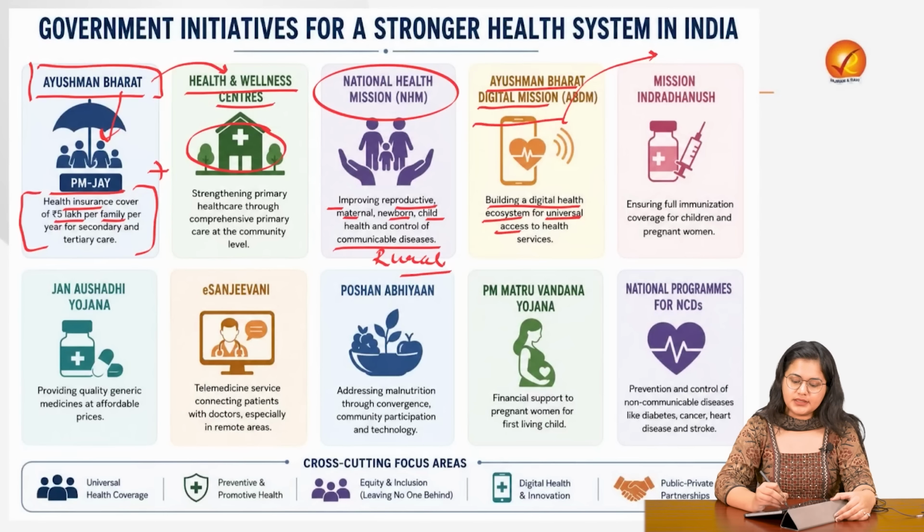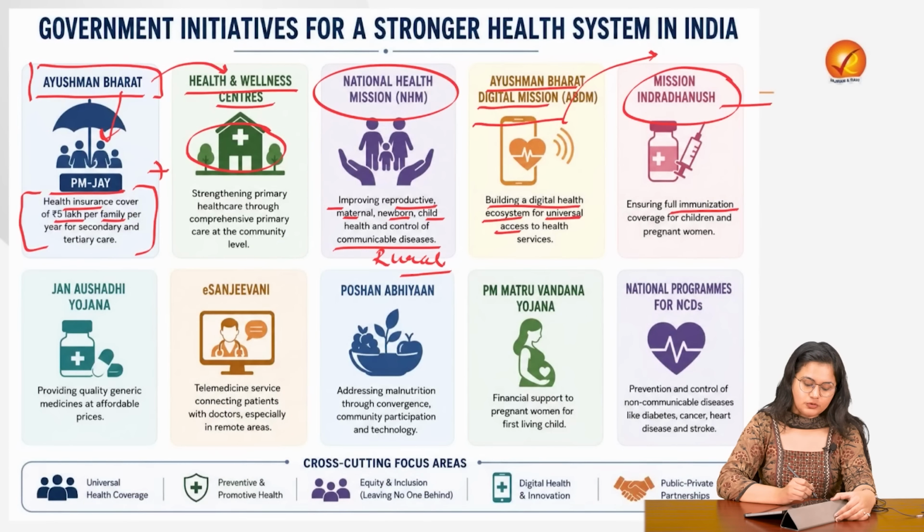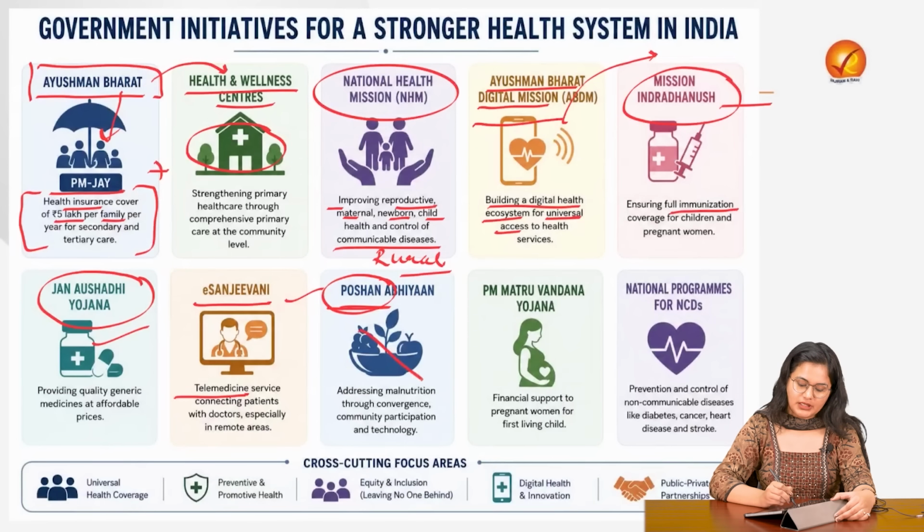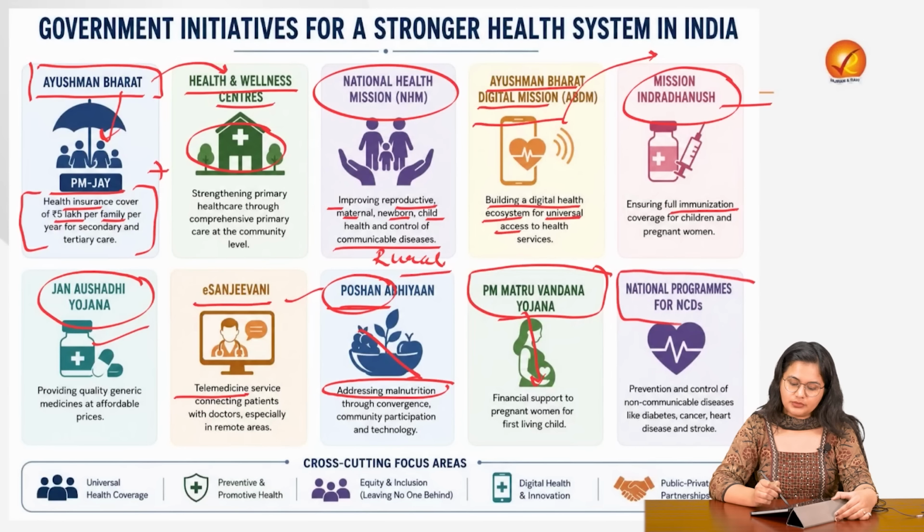When it comes to vaccination or immunization, we have Mission Indradhanush in this regard. When it comes to providing generic medicines at low cost, at affordable prices, we have Jan Aushadhi Yojana. Then we have e-Sanjeevani for telemedicine. We have Poshan for working on the malnutrition aspect in the school years. Then we have PM Matru Vandana Yojana, which is focusing on maternal health. Then the National Program for Non-Communicable Diseases, wherein we are paying renewed attention to the NCDs.